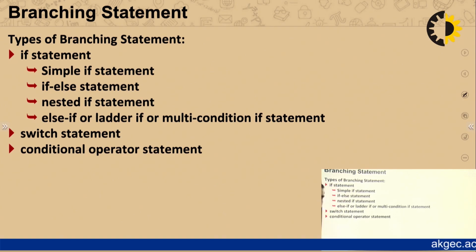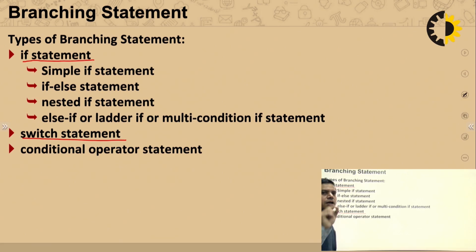Now, today I am going to discuss the branching statements. As we have discussed, there are different categories of branching statements. The first category is the if statement. Next is the switch statement. We have different cases, and at a time we execute only one particular case.